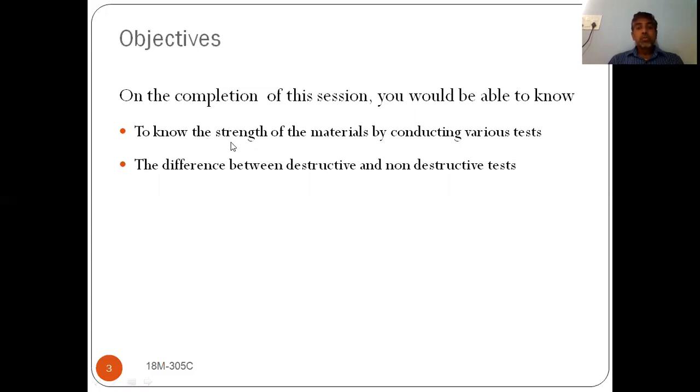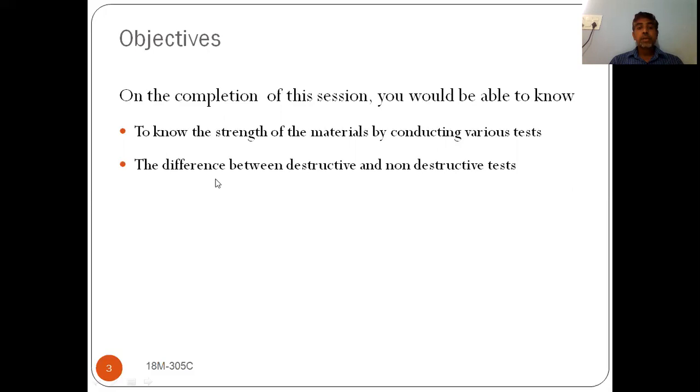To find out different properties, one property is strength. To know the strength, we are going to conduct different tests. How many types of tests are there? If you want to find out tensile strength, which type of test is there? If you want to find out shear strength, which type of test is there? And which type of equipment are we going to use to find out those different types of strengths? For that we have different equipment. Those things we are going to discuss in the coming sessions.